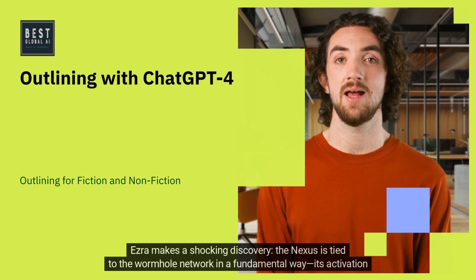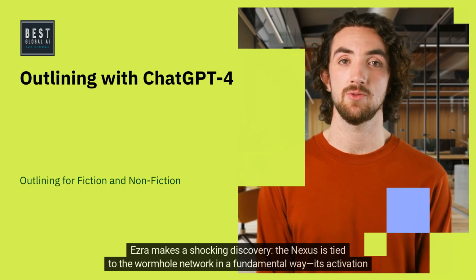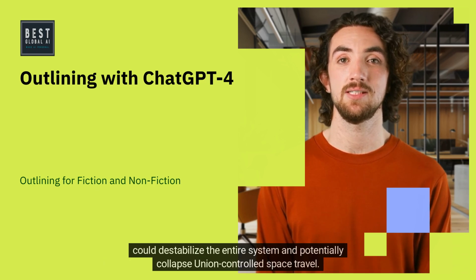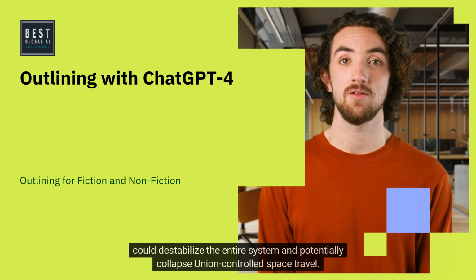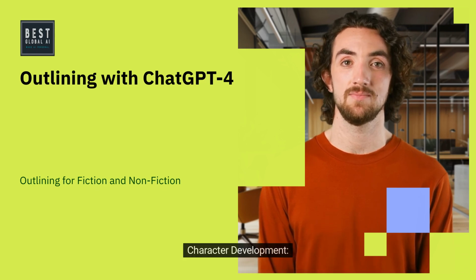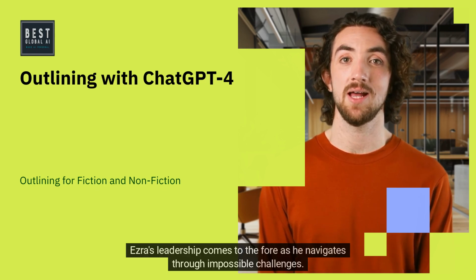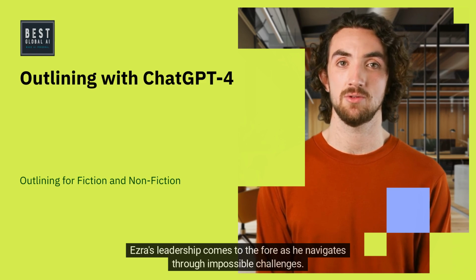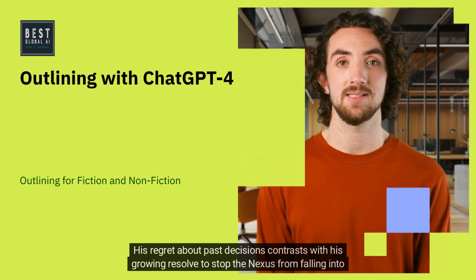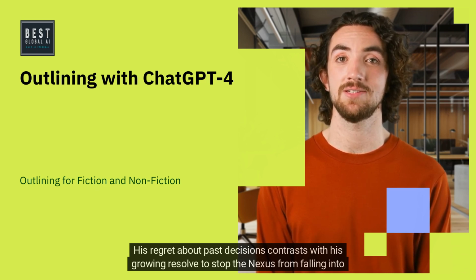Ezra makes a shocking discovery. The Nexus is tied to the wormhole network in a fundamental way. Its activation could destabilize the entire system and potentially collapse Union-controlled space travel. Character development. Ezra's leadership comes to the fore as he navigates through impossible challenges. His regret about past decisions contrasts with his growing resolve to stop the Nexus from falling into the wrong hands.